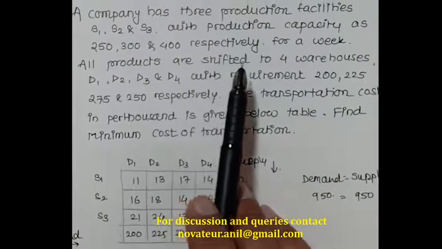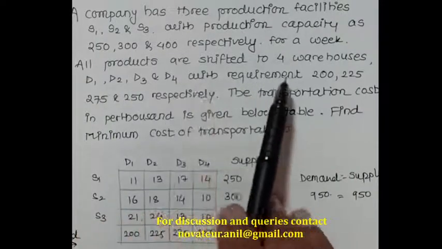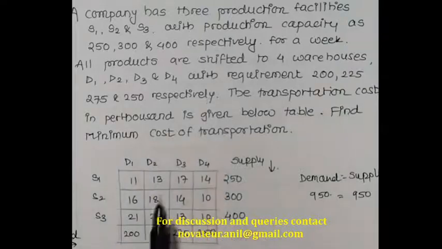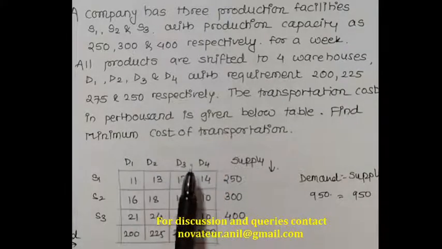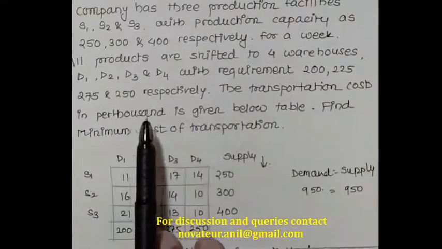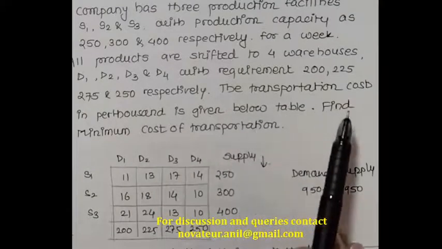All the products are shipped to four warehouses D1, D2, D3 and D4 with requirements of 200, 225, 275 and 250 respectively. The transportation cost per thousand is given in the matrix.